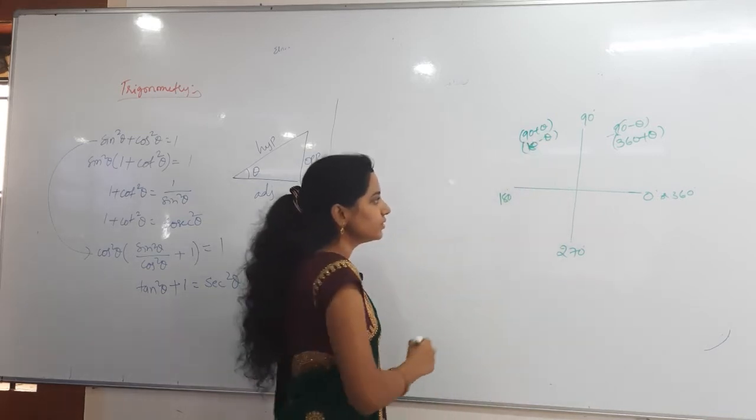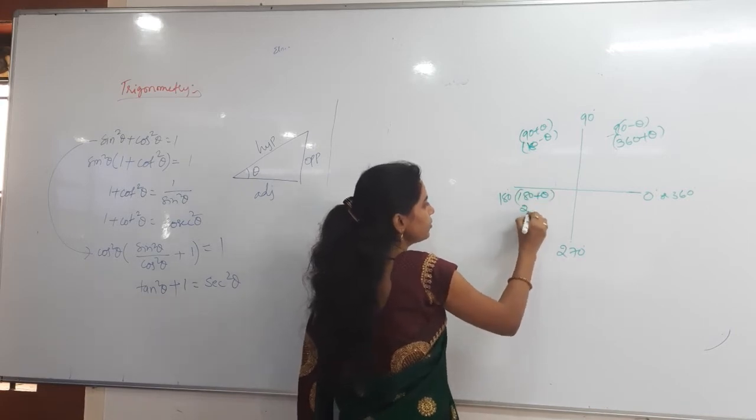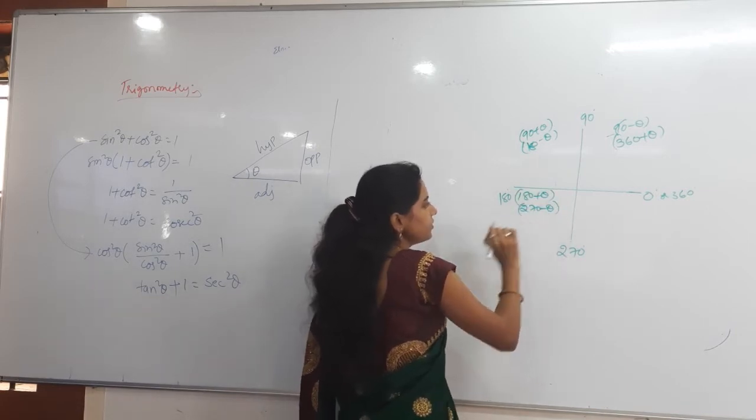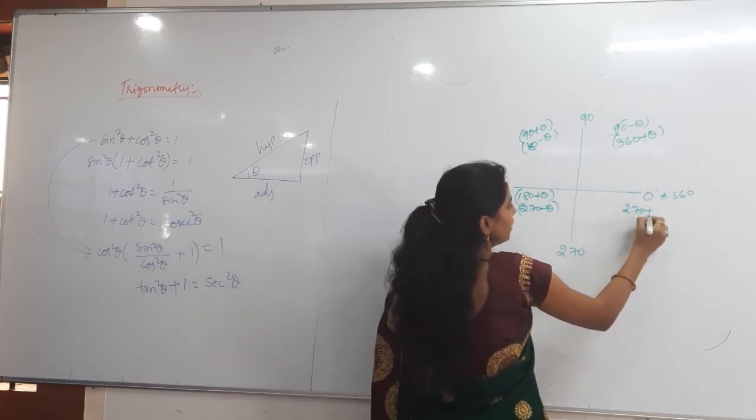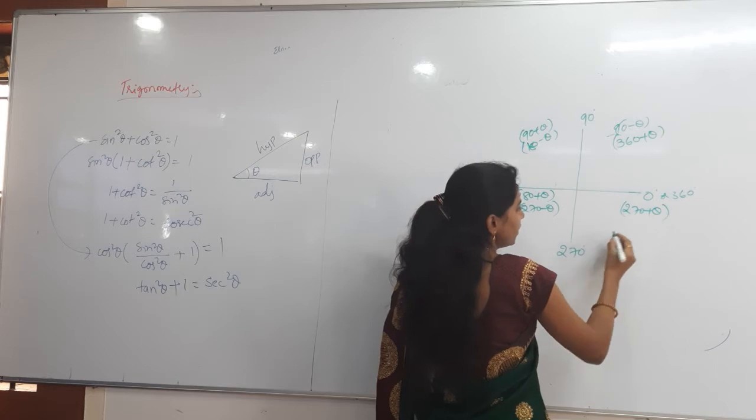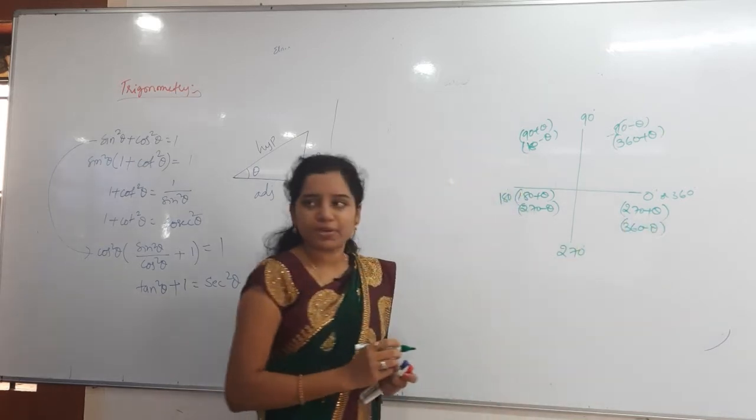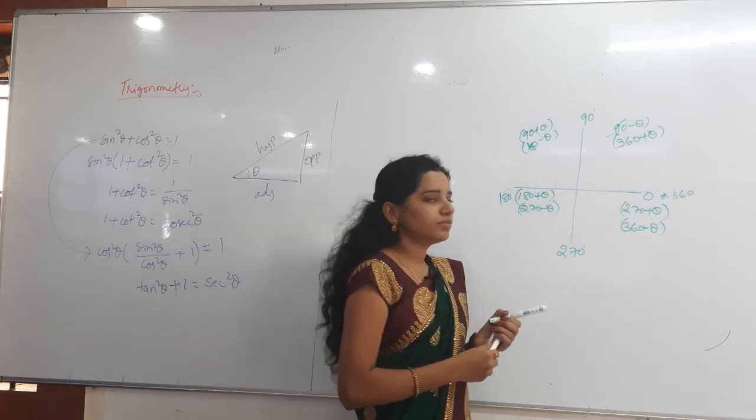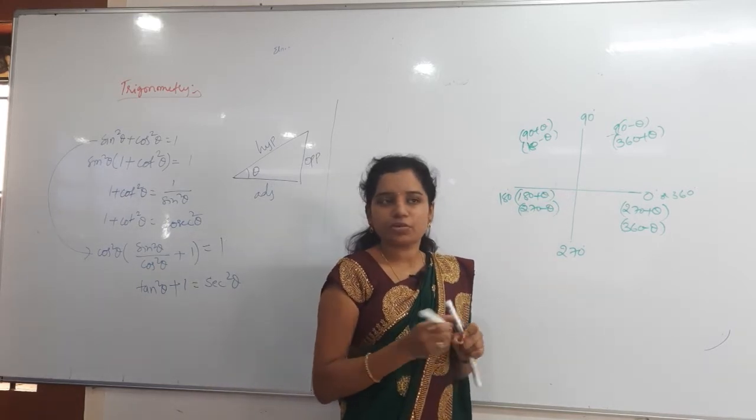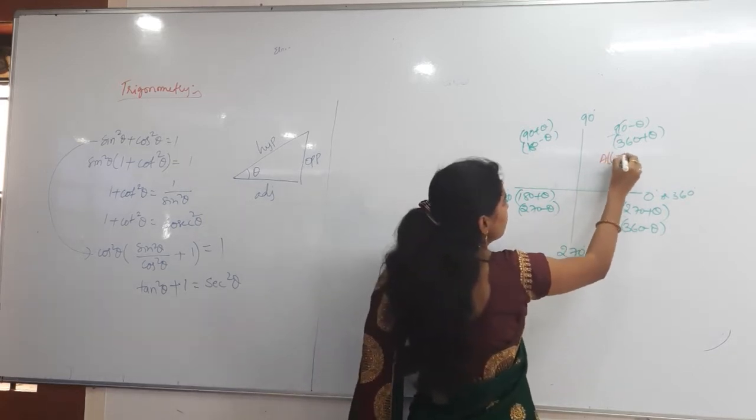Third quadrant: 180 plus theta and 270 minus theta. And then the fourth quadrant will be 270 plus theta and 360 minus theta. These are the basic angles we will get in each quadrant. Which are positive? Do you have any idea about that? In the first quadrant, all are positive.